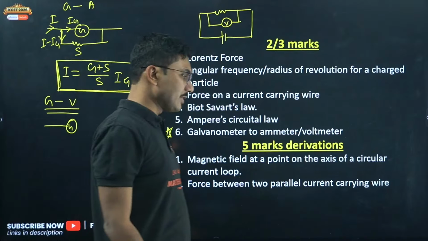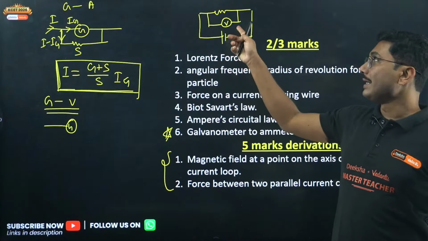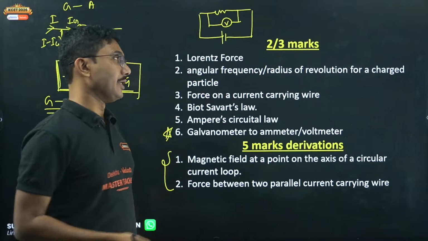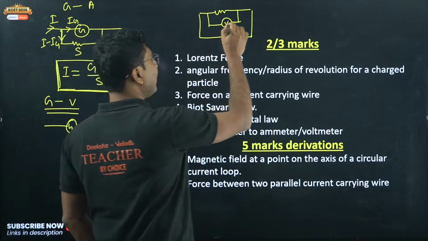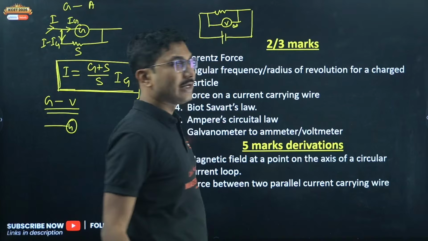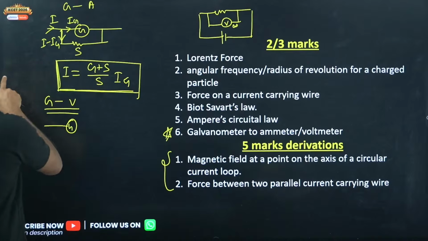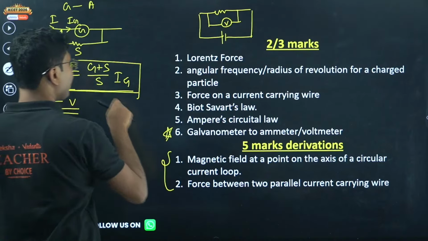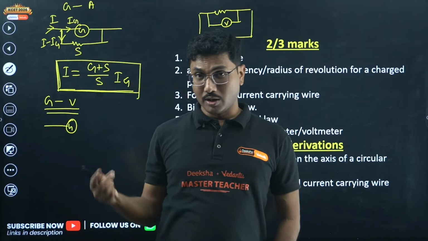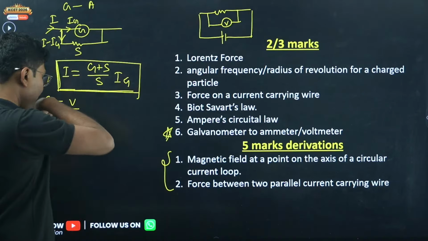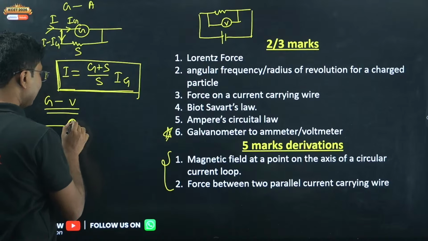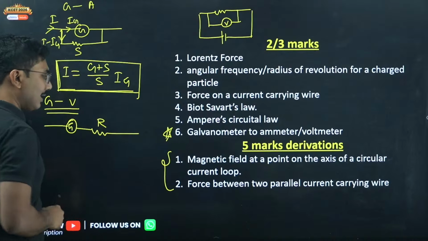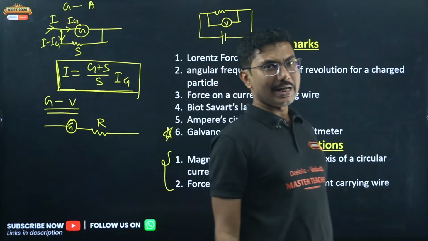Now if a parallel resistance has a very low value, then again it will disbalance the circuit and give you a wrong reading. So an ideal voltmeter should have an infinite resistance. But an ideal voltmeter is not possible, so we try to keep the resistance of the voltmeter as high as possible. How can we increase resistance? To increase resistance we have to add an external resistance in series with the galvanometer.